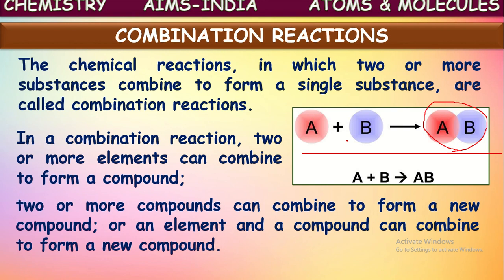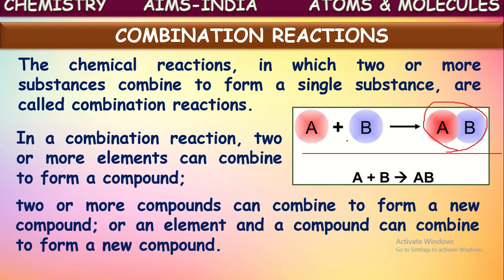In these different ways, combination reactions may occur. There are different types of combination reactions we can say.